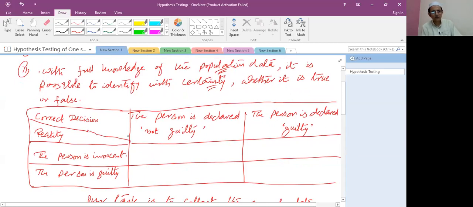The decisions are: the person is declared not guilty, the person is declared guilty. Reality: the person is innocent and the person is guilty.